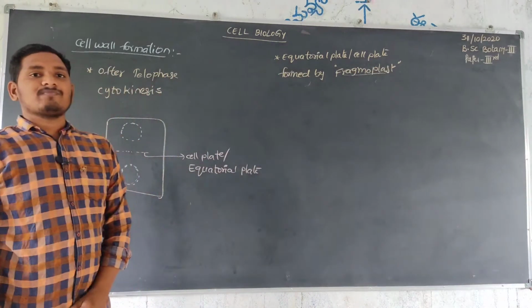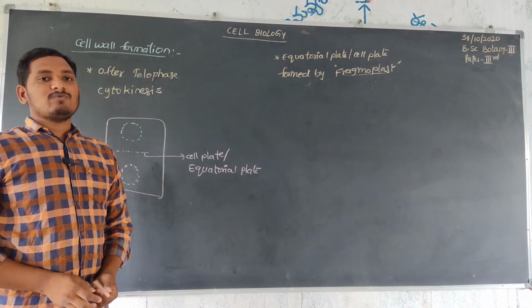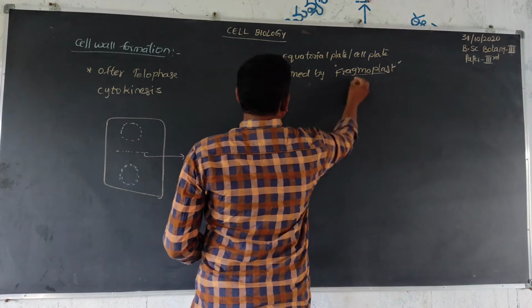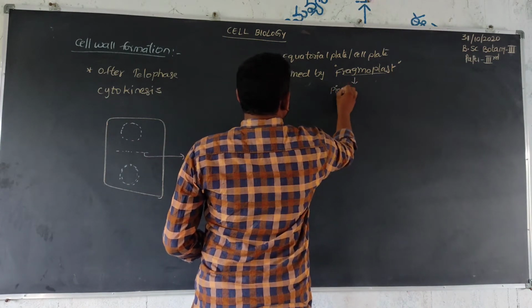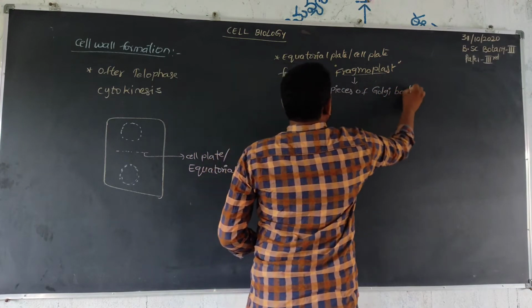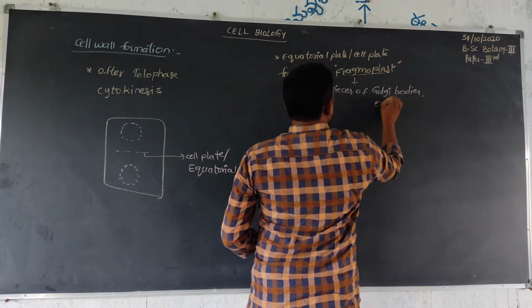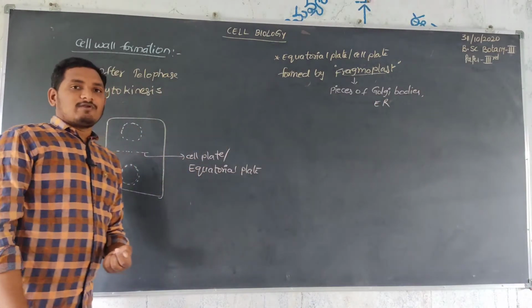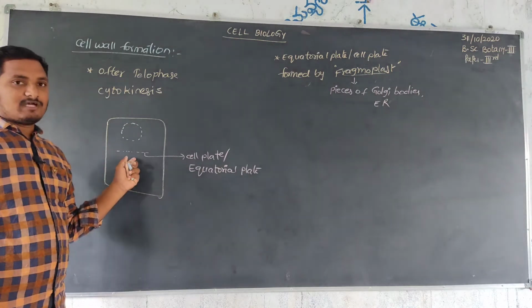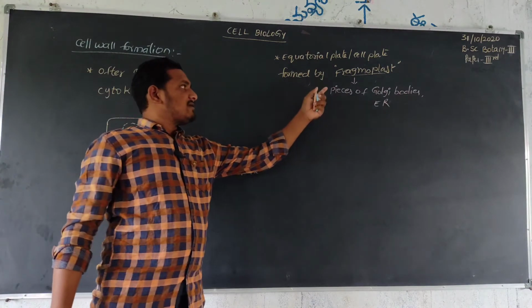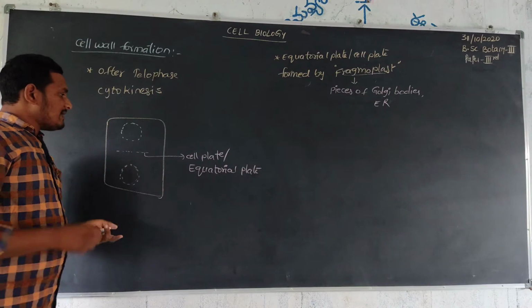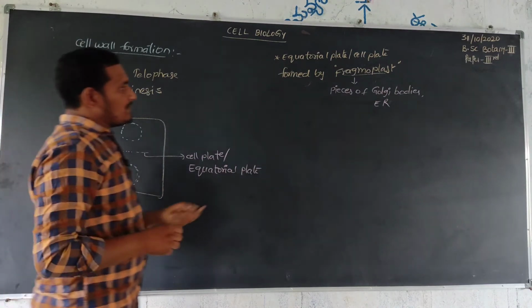Phragmoplast is nothing but fragments of Golgi bodies and endoplasmic reticulum. So, phragmoplast means pieces of Golgi bodies and endoplasmic reticulum. Pieces of endoplasmic reticulum as well as Golgi bodies make up this cell plate. Both are called phragmoplast. Phragmoplast make up the cell plate. This cell plate, generally these pieces